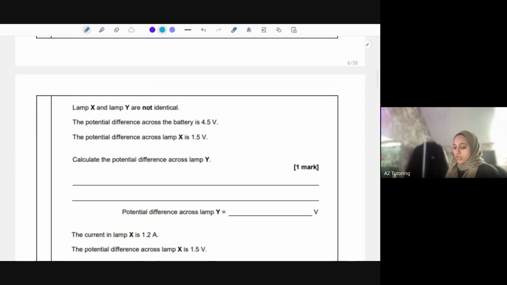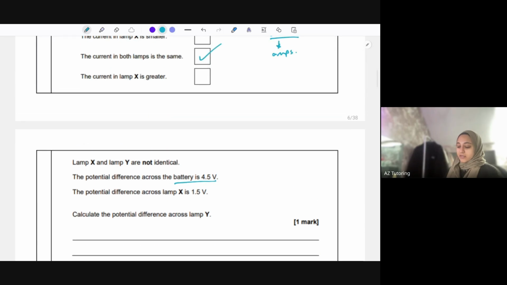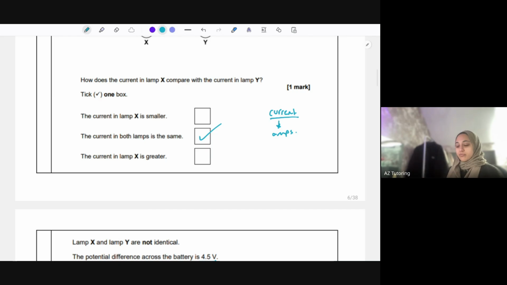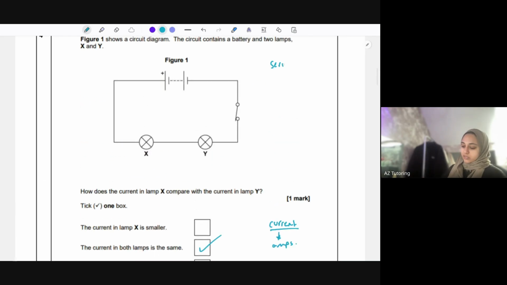Okay, lamp X and lamp Y are not identical. The potential difference across the battery is 4.5 volts. The potential difference across lamp X is 1.5 volts. Calculate the potential difference across lamp Y. Well, in a series circuit, you share the potential difference. So the current's the same, but potential difference is shared in a series circuit. So I'll put that here. So in a series circuit, current is the same. And potential difference, try and not call it voltage, which is quite a common mistake as well. Potential difference is shared. In a parallel circuit, these are the opposite way around. So the potential difference is the same, whereas the current is shared in a parallel circuit.